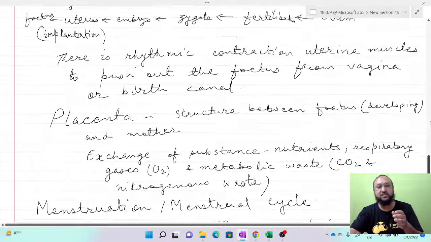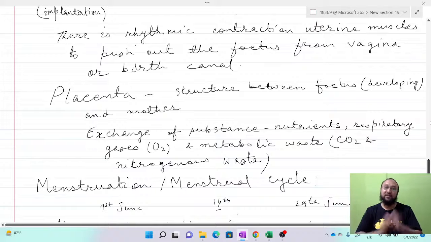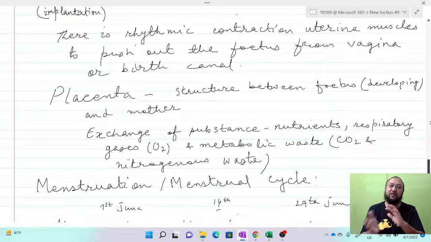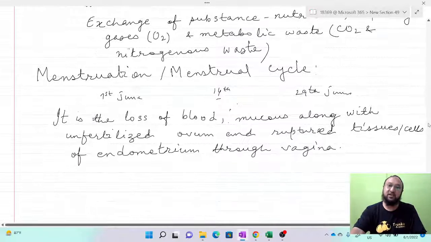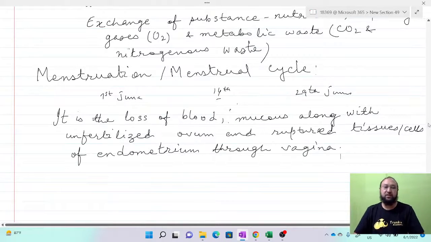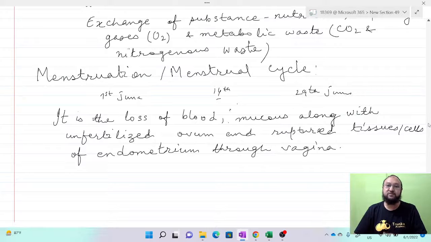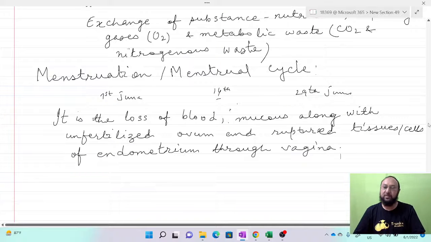And there is the placenta. I told you it's a special structure connecting the fetus to the mother for the supply of substances like oxygen, the removal of carbon dioxide and metabolic waste, and the transport of nutrients for the developing fetus. Menstrual cycle is the loss of blood and mucus, along with the unfertilized ovum or egg cell and the ruptured tissues and cells of the endometrium wall of the uterus, through the vagina. It continues every month. So this was all about the female reproductive system.